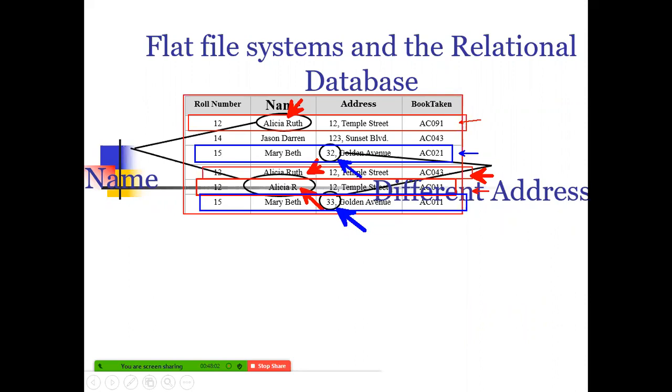Just imagine this is small data. In real time, when the data is large, this mistake is a common thing. It might be a student has shifted, like PG people, they keep shifting. In that case, what happens? They have multiple addresses. But when I search for an address for the student, I'll get all the historical addresses. So I'll not be clear to which address I should communicate. Okay, so this is again one more problem which is faced with the traditional system, that is, in the case of a flat file system. We are not getting the accuracy of the results. When we are trying to fetch the information, you're not getting the exact right information.